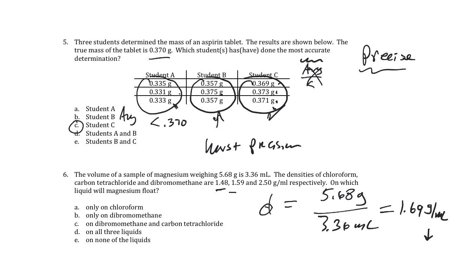In that solution, it's going to sink. In the next one, it's going to sink in the carbon tetrachloride. It's only going to float on the dibromomethane. So it's going to float only on the dibromomethane because it's the only solution in which the magnesium sample has a lower density. So the less dense, the less mass per unit volume, then it will float instead of sink.